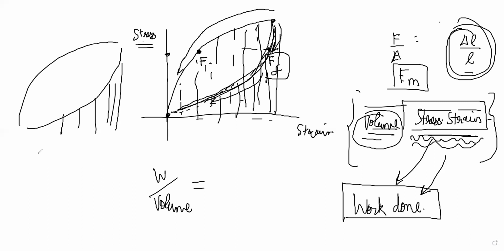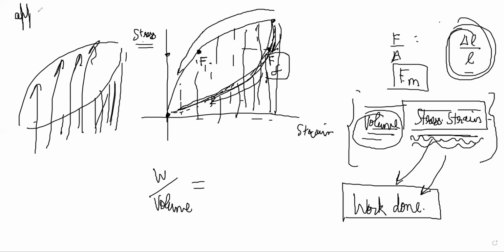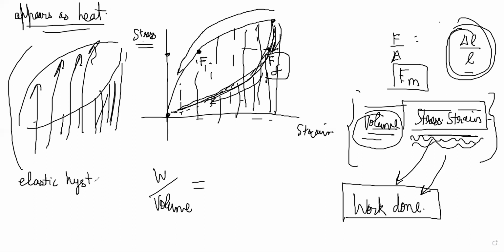You gave it some energy to do work like this, no? And it returned only this much energy when it came back, right? So it has absorbed some amount of energy, right? Which appears as heat. It becomes hotter and hotter as you keep doing this stretching and leaving it, right? Rubber will become hotter and hotter. This phenomenon is called elastic hysteresis, where basically the amount of energy that is released during a return to the normal length is not the same as the amount of energy absorbed, right?